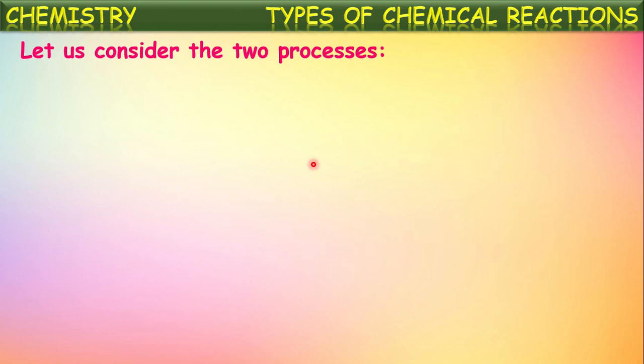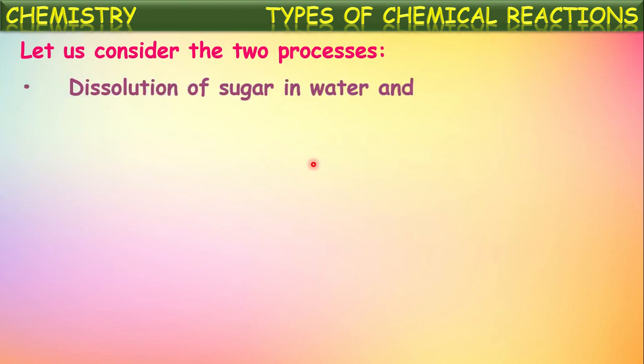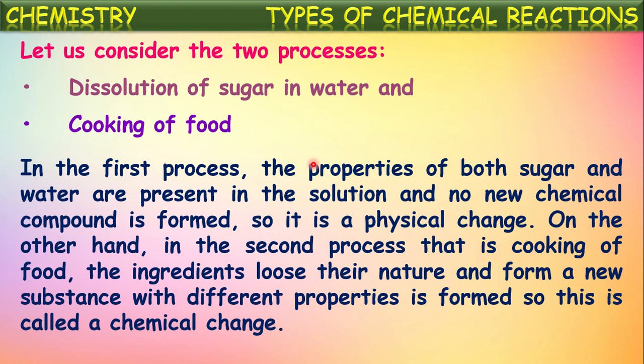Let us consider two processes. One is dissolution of sugar into water, and the other is cooking of food. If you observe these two processes, in the first, the dissolution of sugar into water, the properties of both sugar and water are present in the solution and no new chemical compound is formed. So it is considered a physical change.